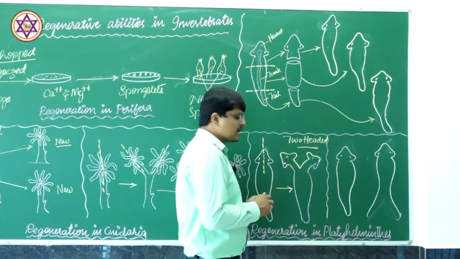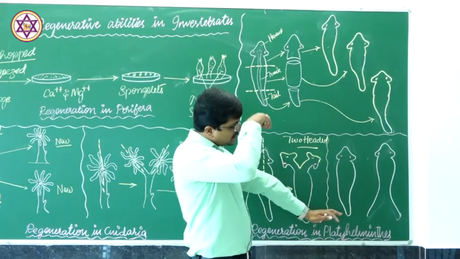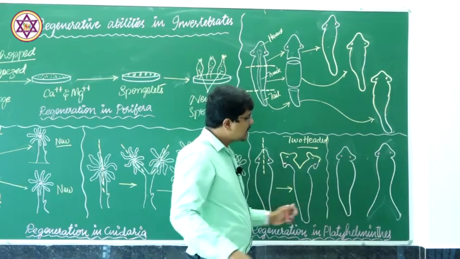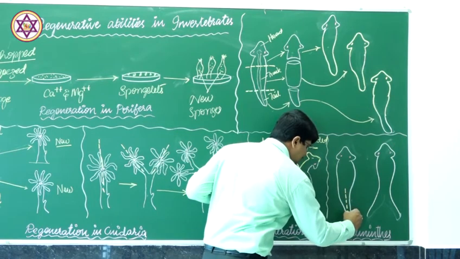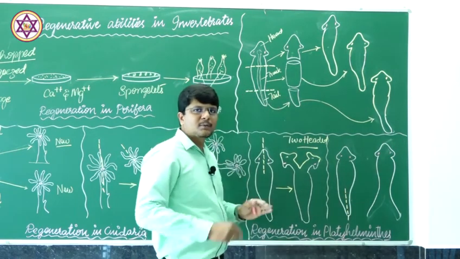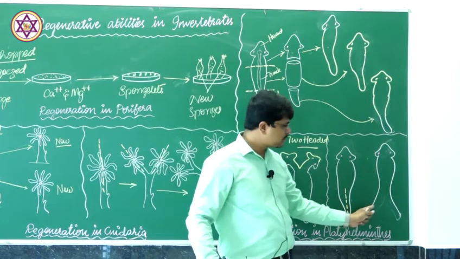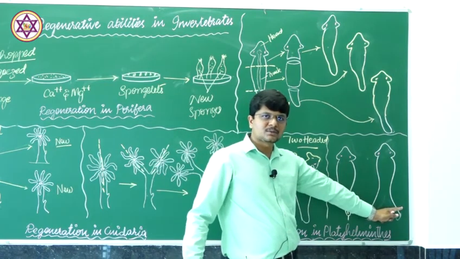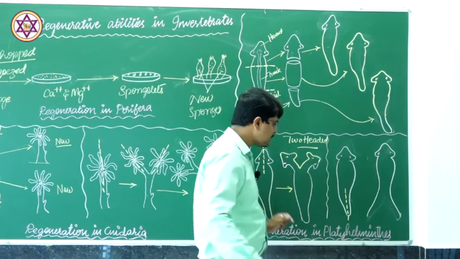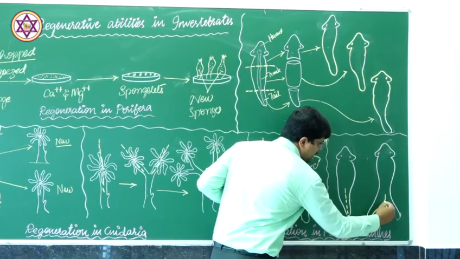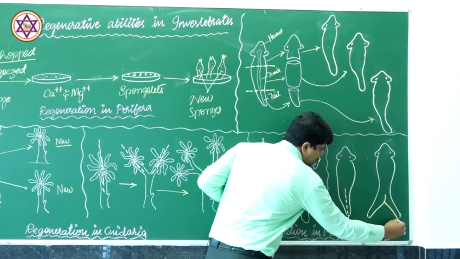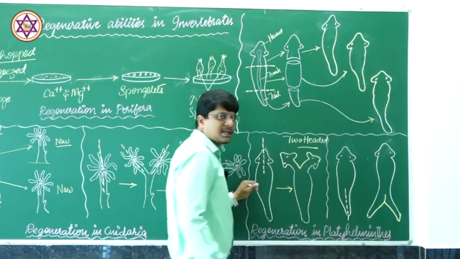In a similar way, in another planaria, a longitudinal insertion or cut was made at the tail region, which split the tail into two branches or two portions, and the lost portion will be regrown or regained by the animal's ability, that is, regeneration.